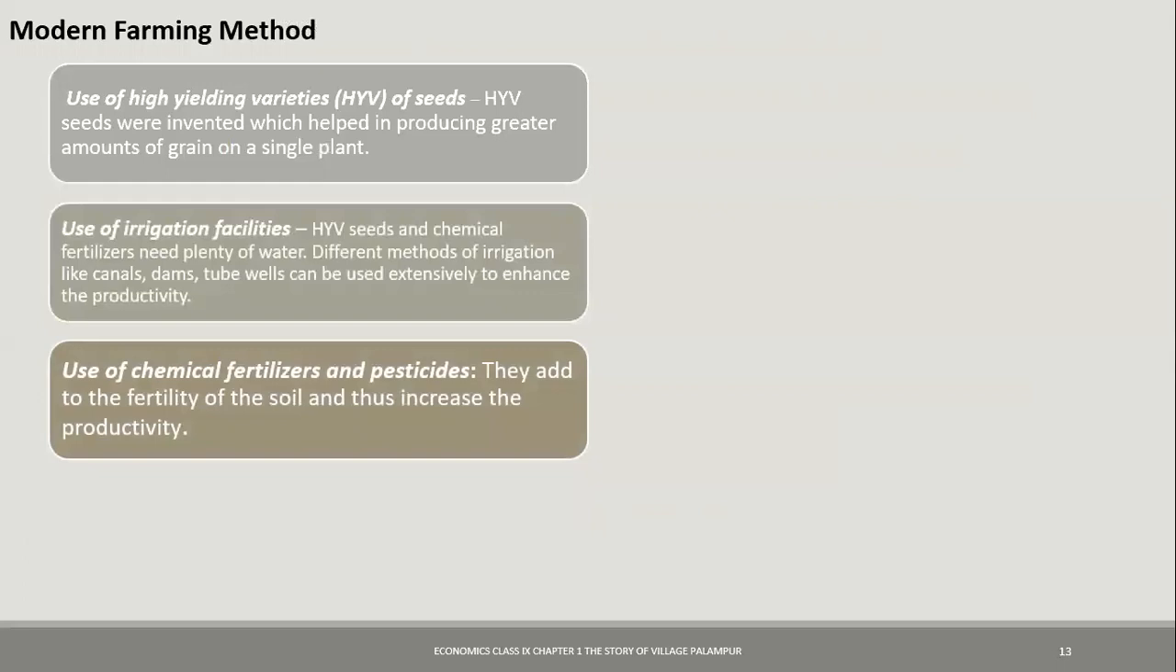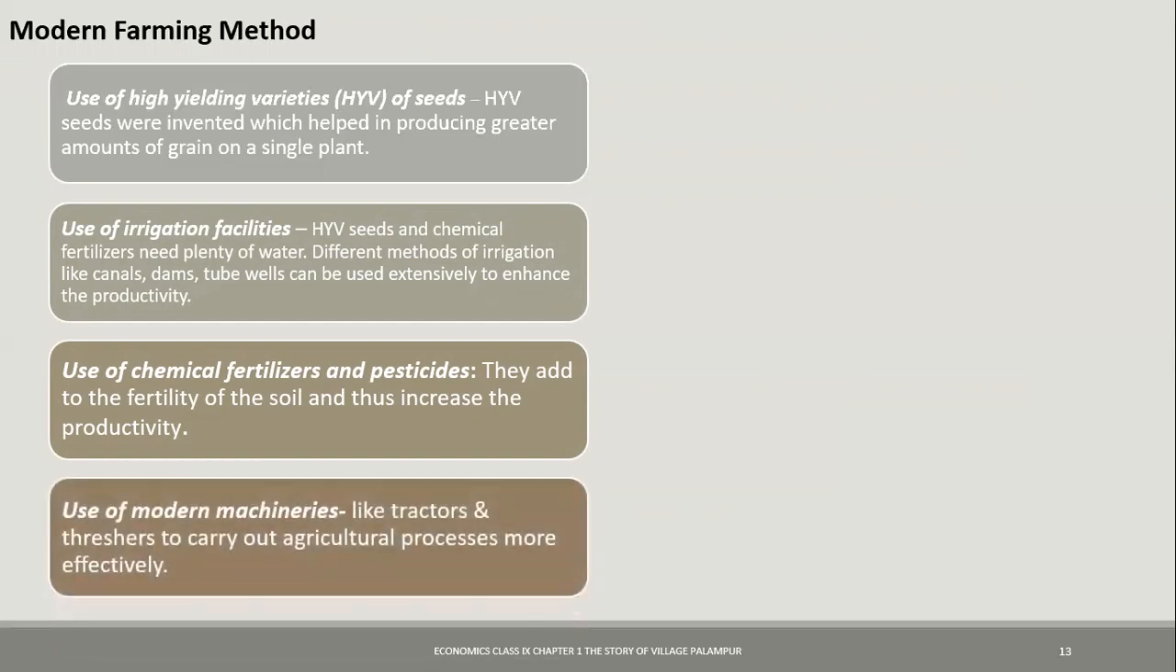Then there was use of chemical fertilizers and pesticides because they add to the fertility of soil and increase the productivity. Last is the use of modern machineries. Now the production is so huge that if the farmer alone will go and start harvesting, it will be very difficult for him. So tractors and threshers and other modern machineries became compulsory in the modern farming methods.